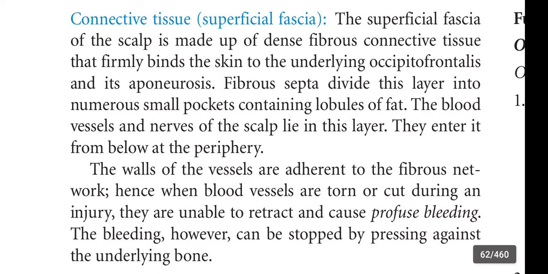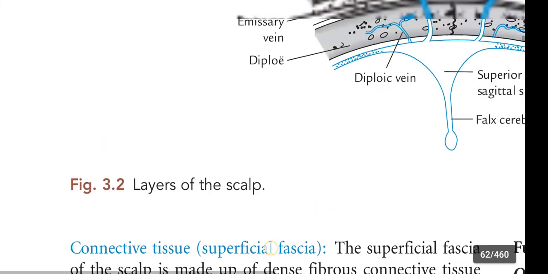The blood vessels and nerves of the scalp lie in this layer. It is an important question, guys. Note, the blood vessels and nerves of the scalp lie in the second layer. They enter it from below at the periphery.